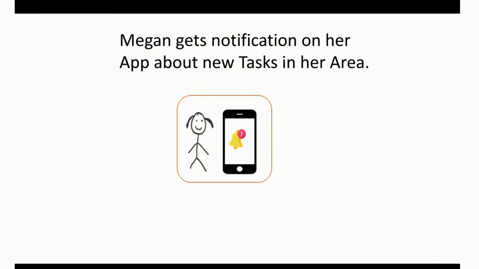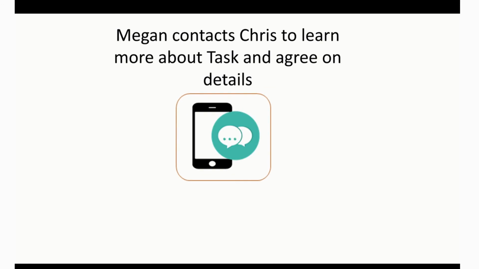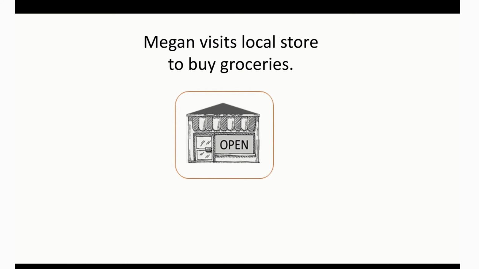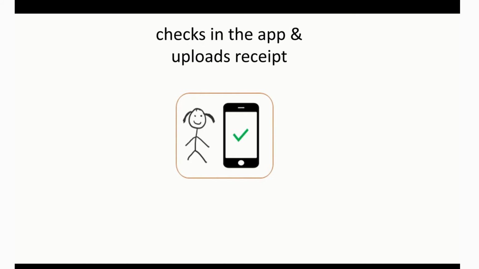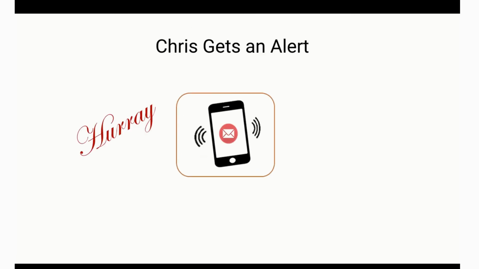Megan gets notification on her app about new task in her area. Megan contacts Chris to learn more about the task, which is in this case grocery, and agrees on details like payment terms. Megan visits the local store to buy the groceries. Upon completing the task, she checks into the app and uploads receipt, which will act as a validation proof.